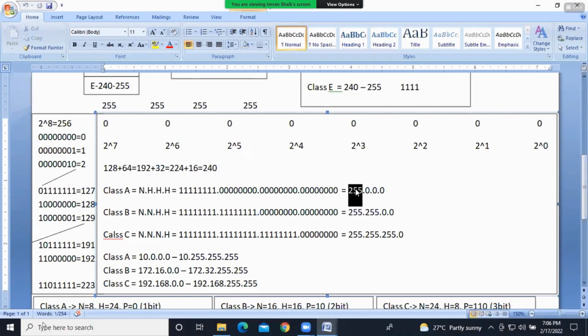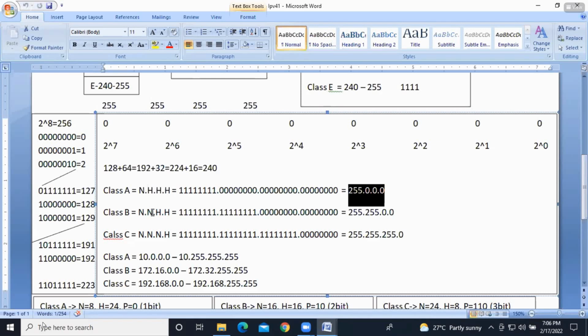Then eight 0s, eight 0s, and eight 0s. So it is 255.0.0.0. This is the default subnet mask for class A.